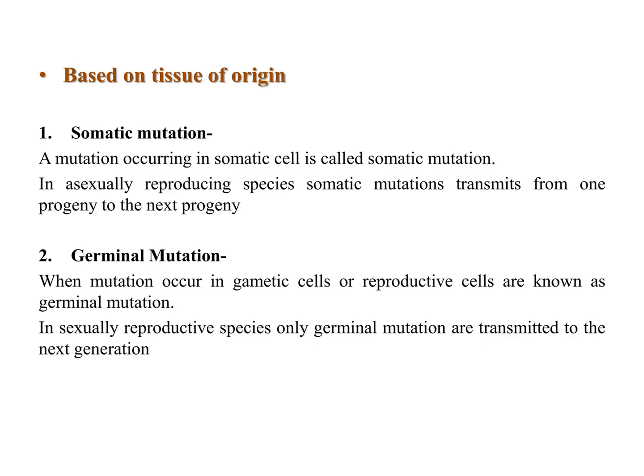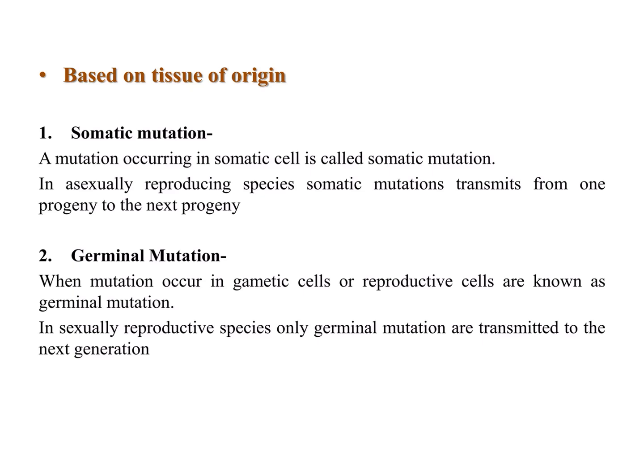Based on tissue of origin, two types: somatic mutation and germinal mutation. The mutation occurring in a somatic cell is called somatic mutation. That is, the vegetative cells or the non-reproductive cells.